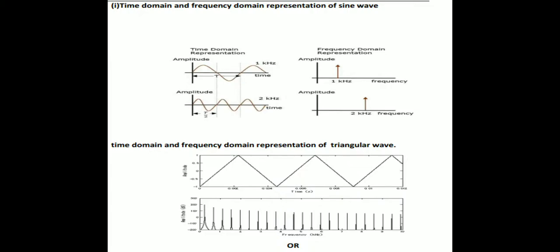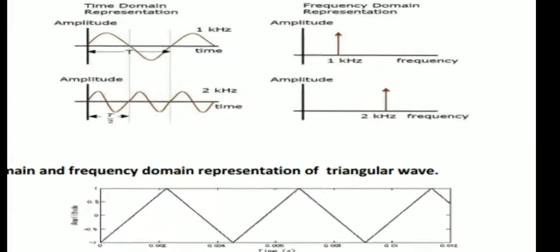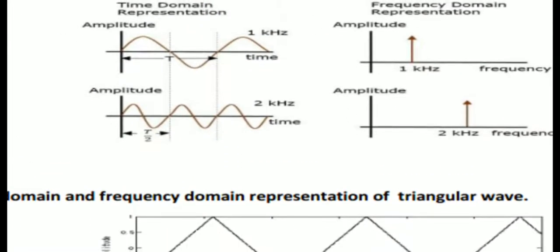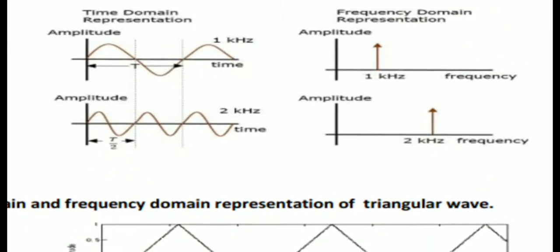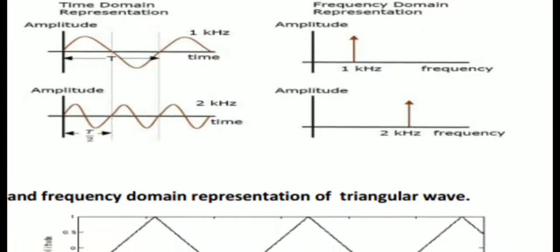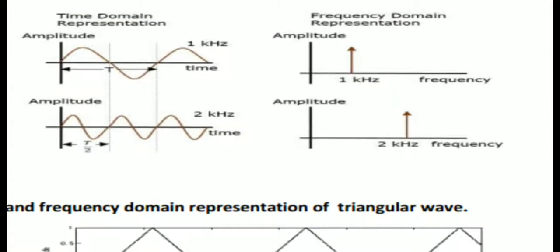Then time domain and frequency domain representation of a sine wave. This is the sine wave in time domain representation, and the sine wave in frequency domain representation is shown in the figure.